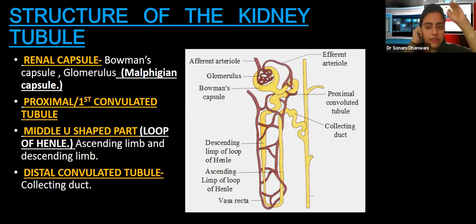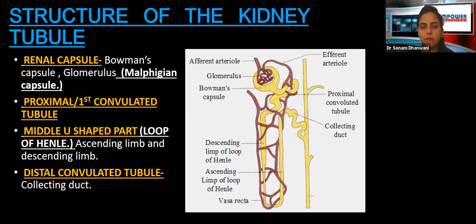Okay, it is going down, so it is the descending limb, and then when it takes a U-turn and goes back up, that will be the ascending limb. From the proximal convoluted tubule, when that loop of Henle goes down, remember, it is the descending tubule or descending limb. Then when it takes a U-turn and goes back up, that will be the ascending limb.